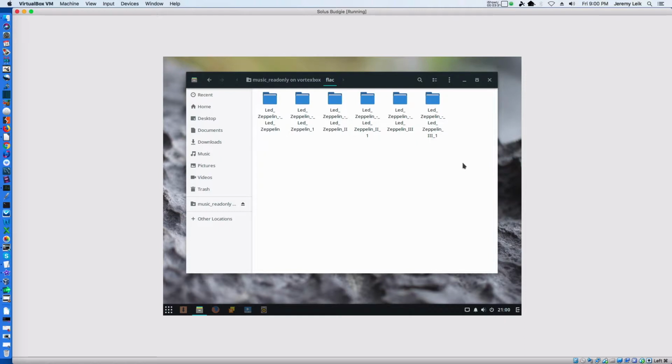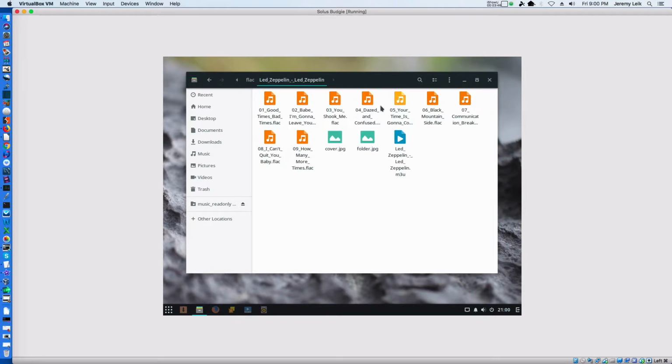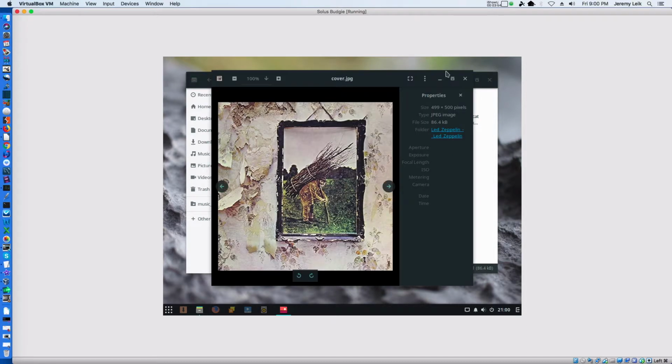And due to copyright issues, I am not going to try to play any of these on the YouTube video, but the fact remains that you could open up your FLAC file, and it even shows your cover art.